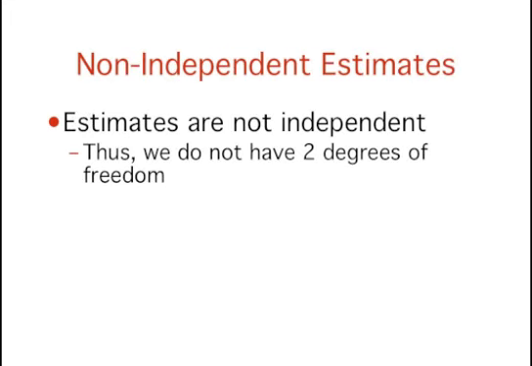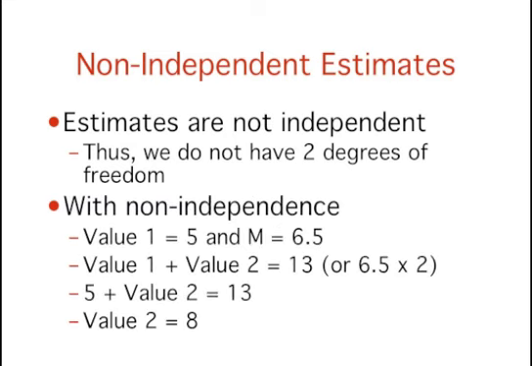The important point is that the 2 estimates are not independent, and therefore we do not have 2 degrees of freedom. Another way to think about the non-independence is to consider that if you knew the mean and one of the scores, you would know the other score. For example, if value 1 is 5 and the mean is 6.5, you can compute that the total of the 2 scores is 13, and therefore that value 2 must be 8.